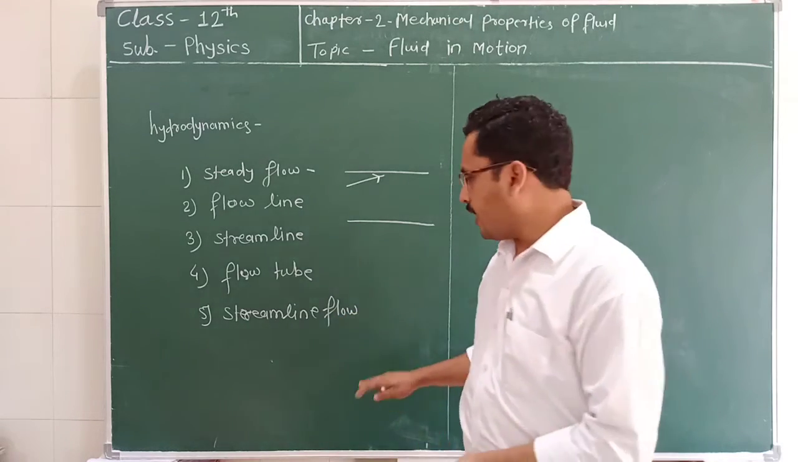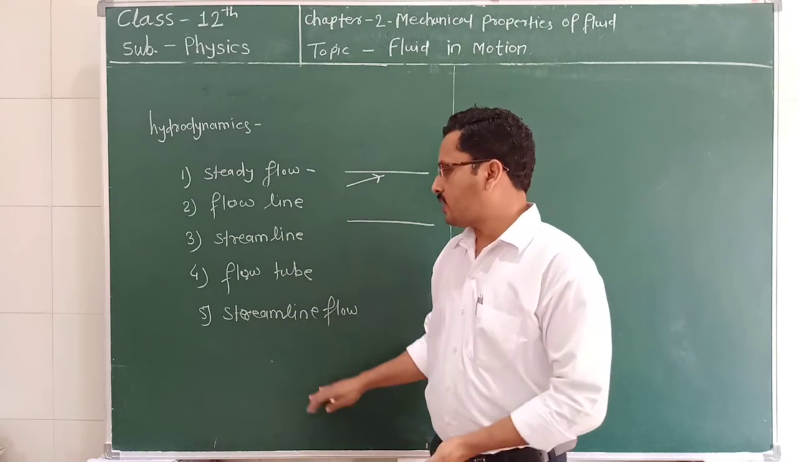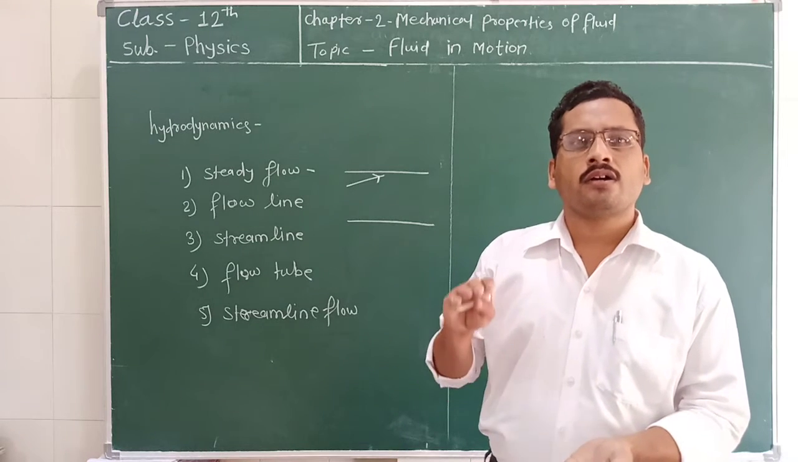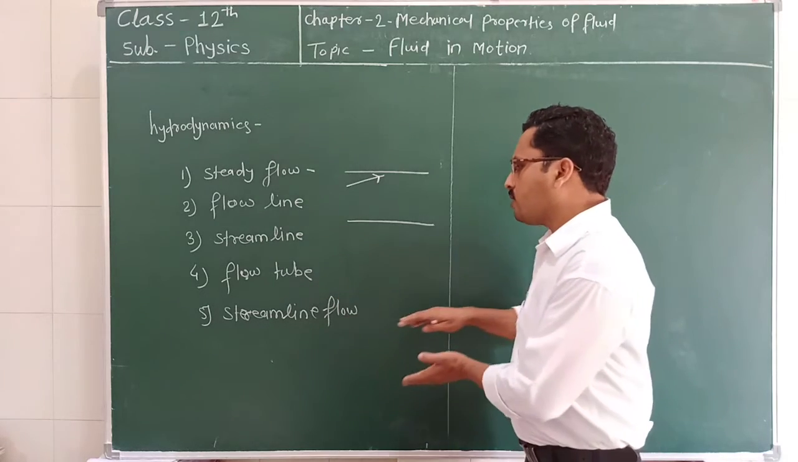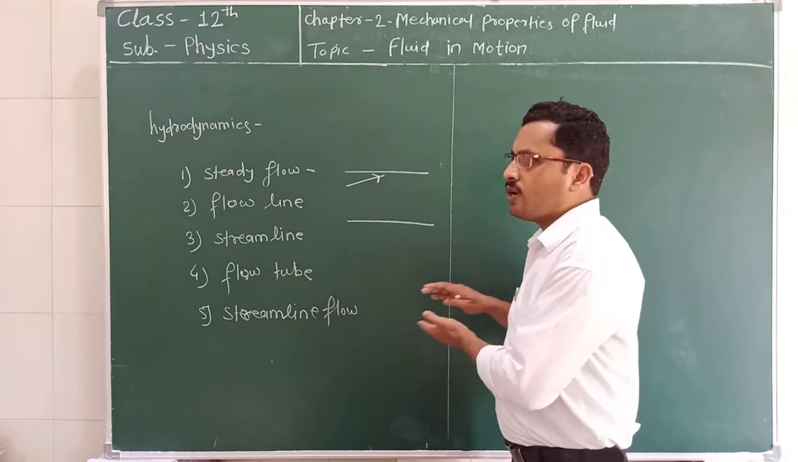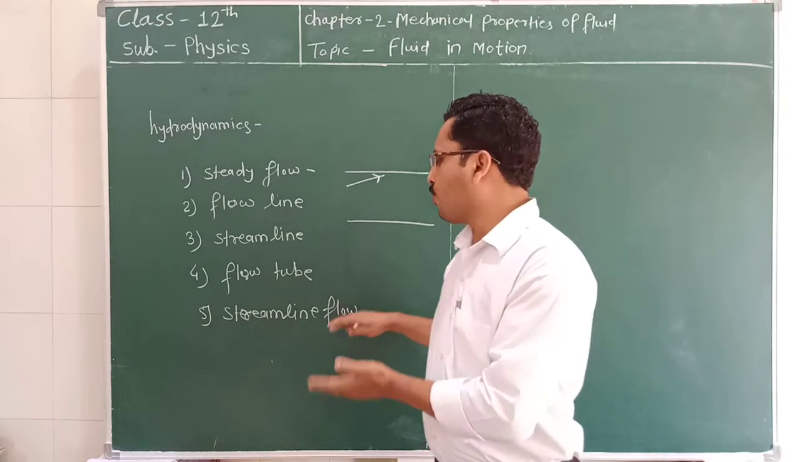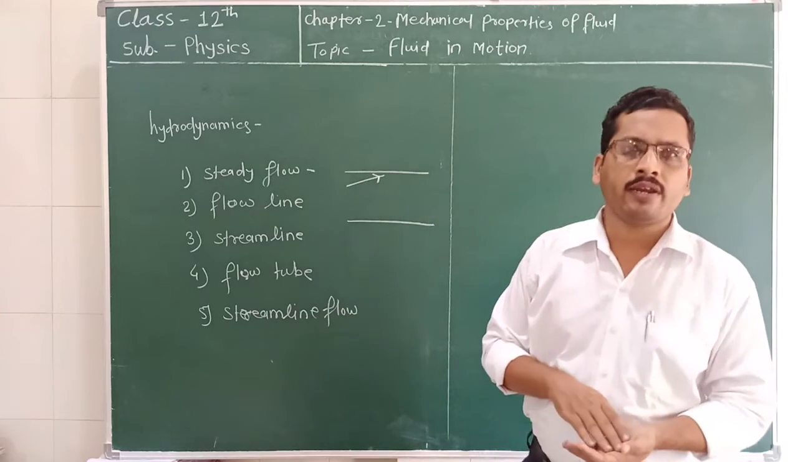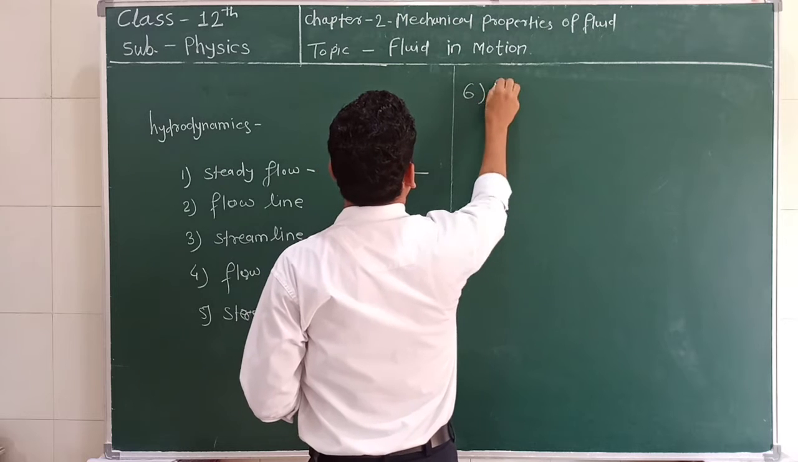We also say that in streamline flow, the velocity of the particles lies under a critical velocity, so that the layers can smoothly move over each other. For example, water flowing through a river is an example of streamline flow. The next term is the turbulent flow.